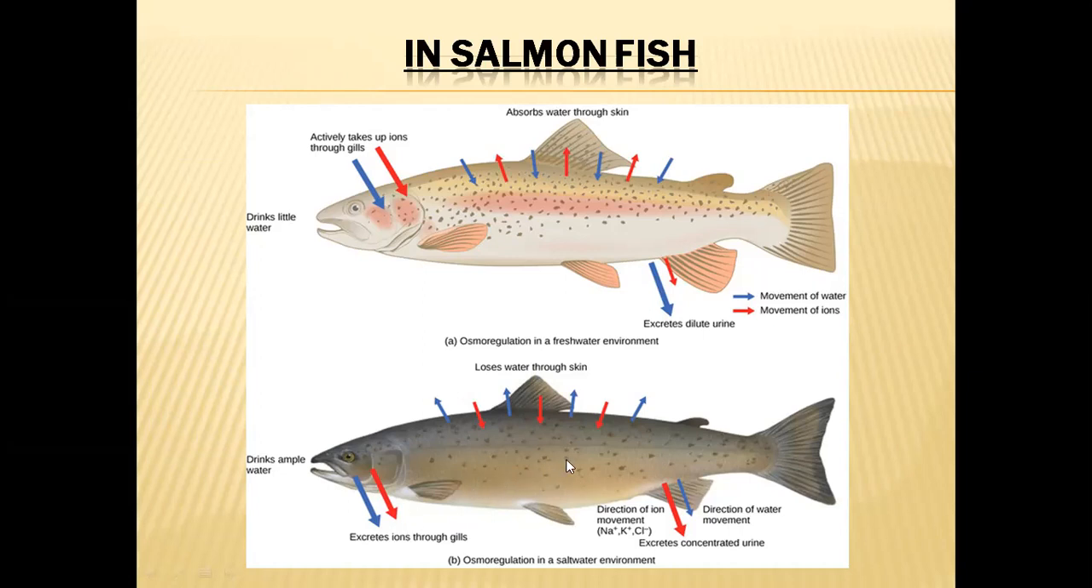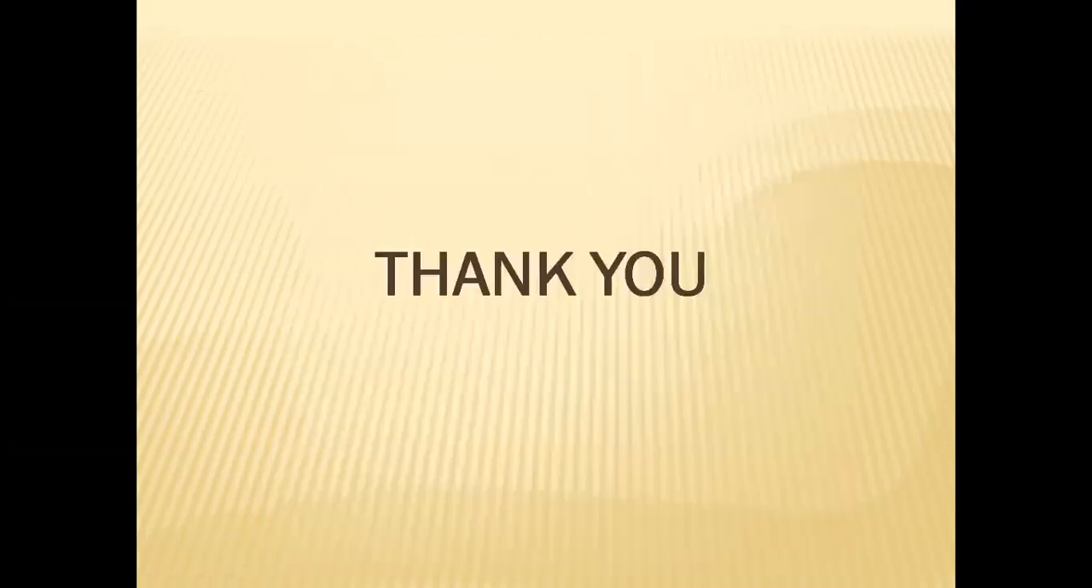In sea waters, they will be losing water from their body surface. To cope with that, it will be drinking water. A large amount of water will be drunk by this organism. And here the chloride cells which are present on the gills are excreting the excess salts. And the concentrated urine will be excreted when it is living in salt water. So this is how these osmoconformers, these euryhaline organisms, will change according to the external environment.